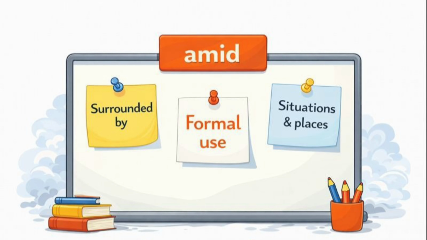Let's recap. Amid and amidst are formal prepositions used to show that something is surrounded by people, objects, or situations. They are common in writing and serious speech. That's how we use amid and amidst. They help express surrounding conditions clearly and formally.